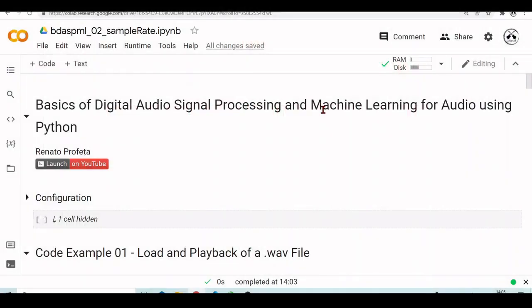Welcome back to the basics of digital audio signal processing and machine learning for audio using programming languages, this time with Python. This is our first tutorial where we go through the code.